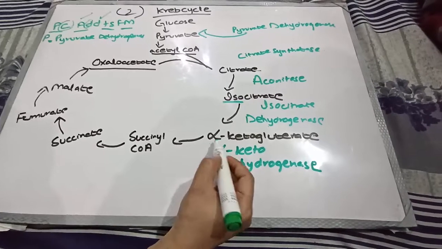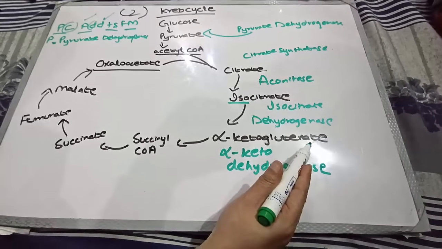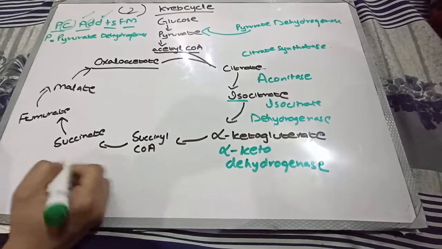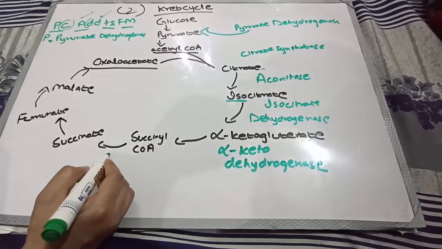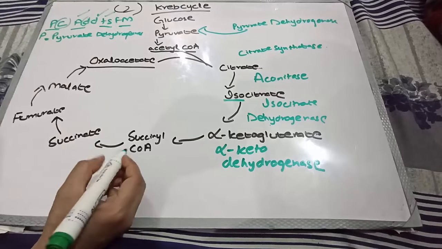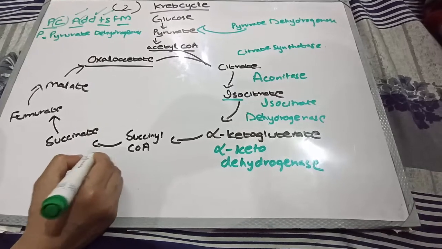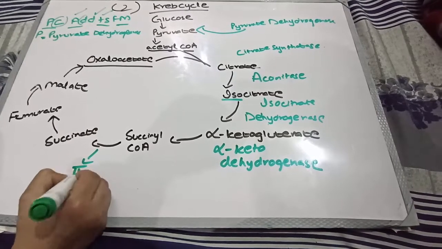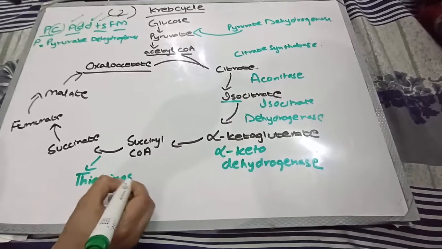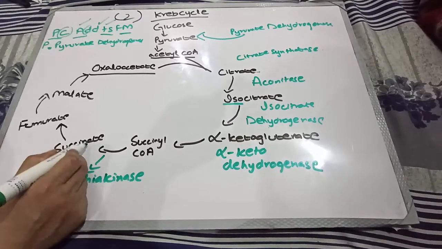This will convert alpha ketoglutarate, with the help of succinyl coenzyme A, into succinate. So here another enzyme will act, for which we have used the symbol T, which is thiokinase, and this succinate will be formed.